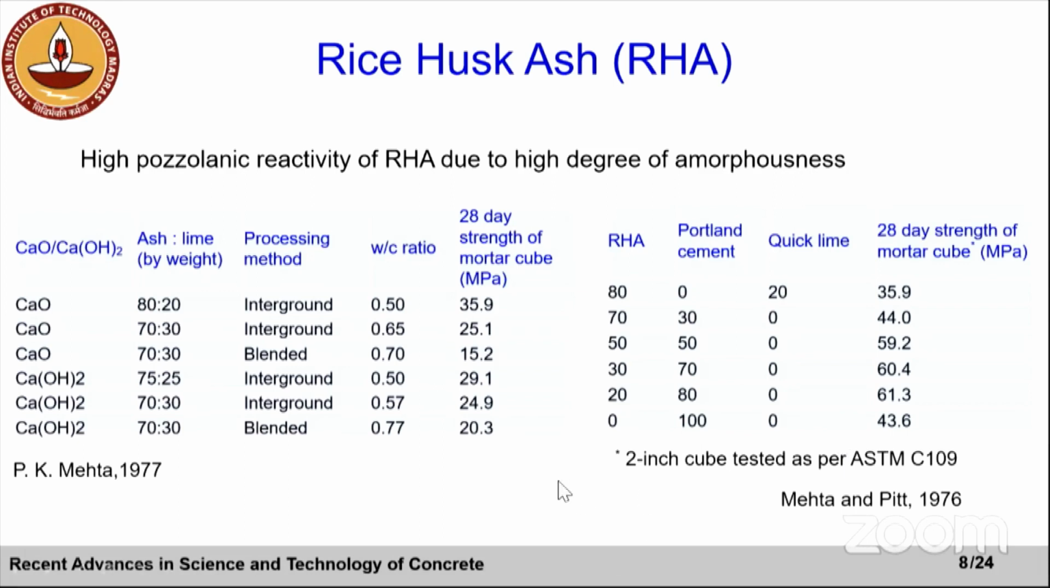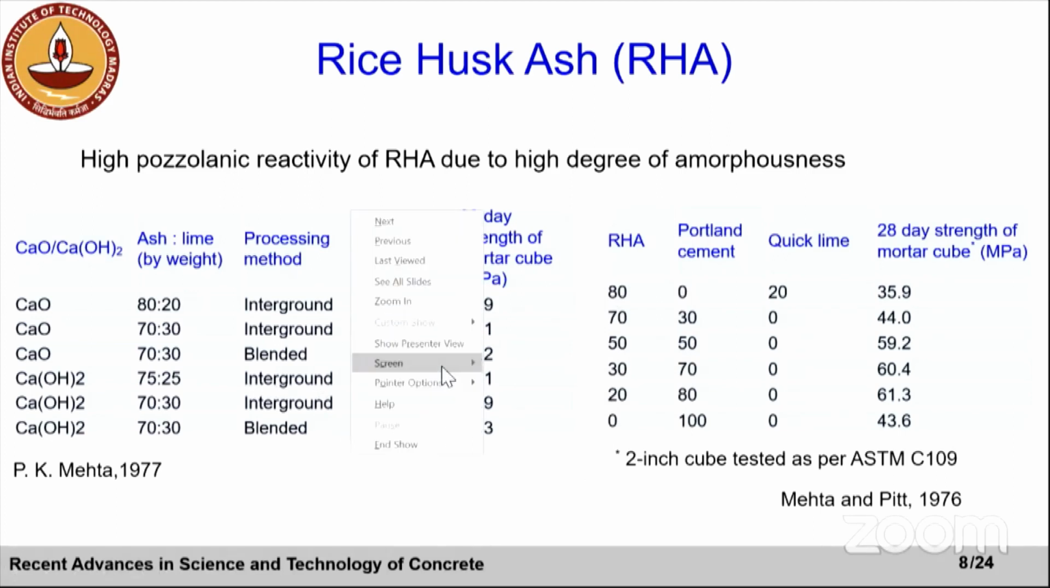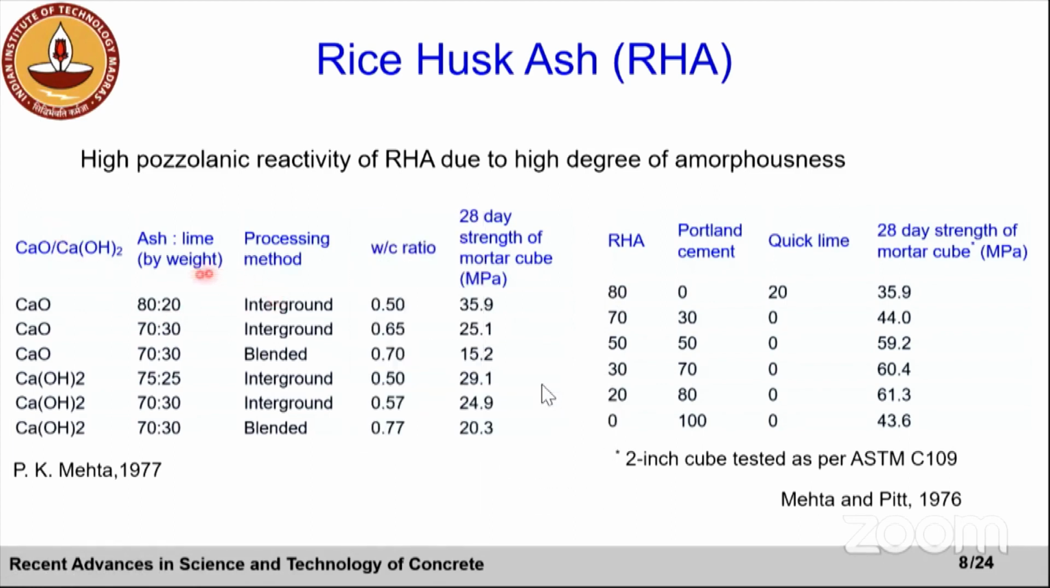So you can see that you can get significant strength, right? In the left table, let me just use the pointer. So in the left table, you can see that if you use 80% of ash with 20% of lime, at 0.5 water cement ratio, the mortar cube strength after 28 days was around 35 MPa.